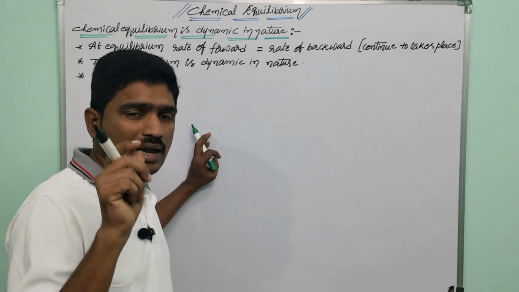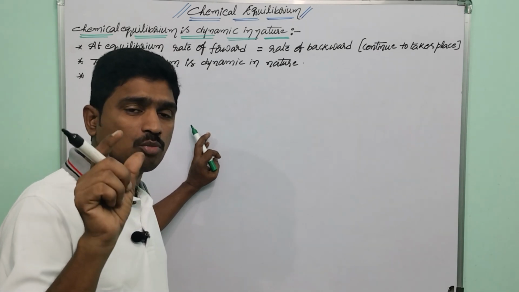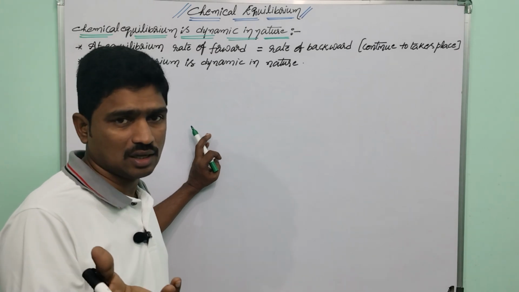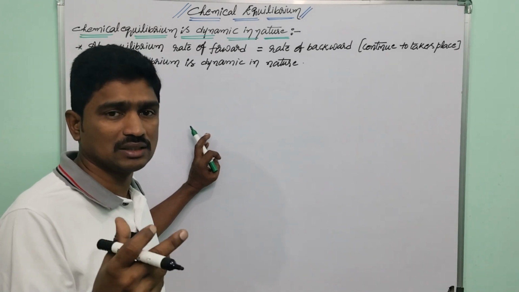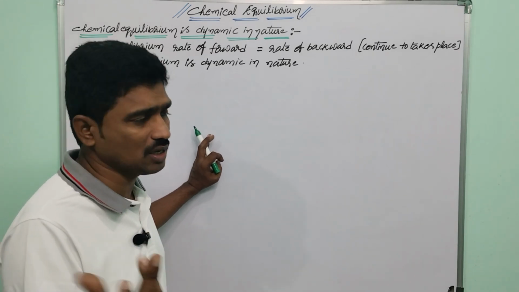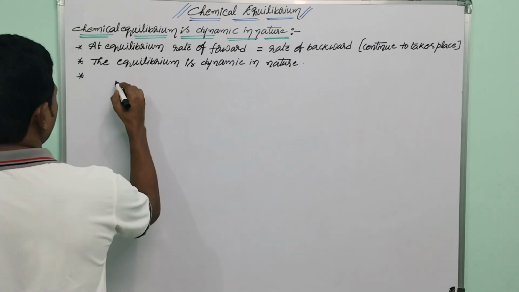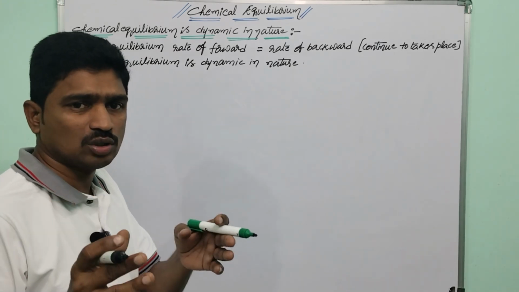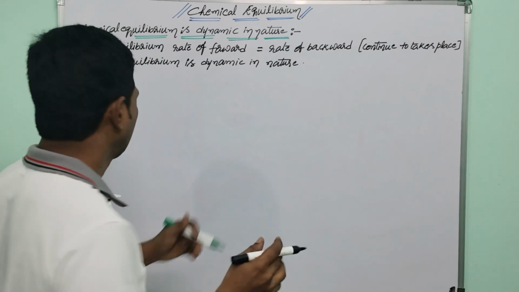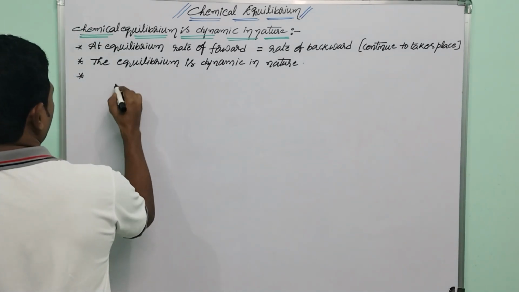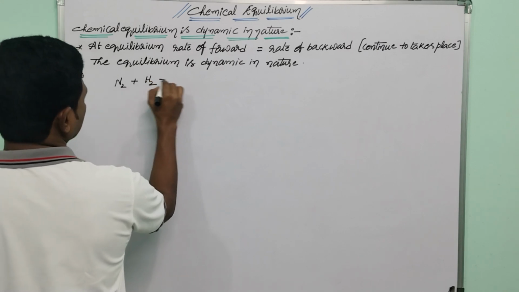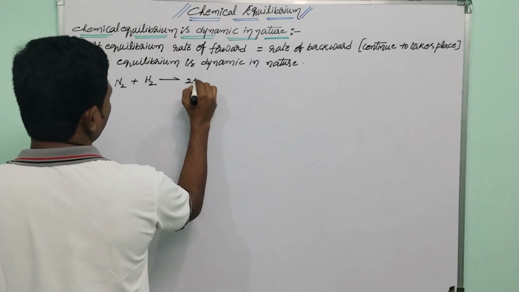Okay, but we have to prove it. Let us take the example of the synthesis of ammonia by the Haber process. We can demonstrate the dynamic nature of equilibrium. See how. Let us take a vessel having nitrogen and hydrogen. Nitrogen gas combines with hydrogen gas to give ammonia gas.